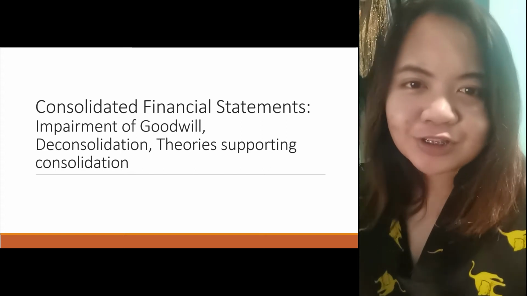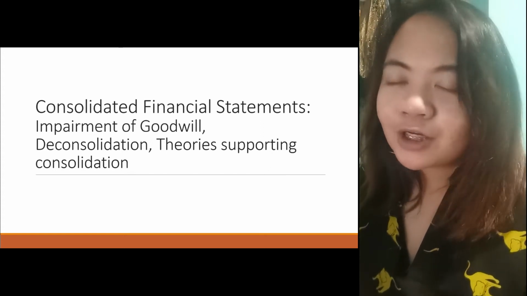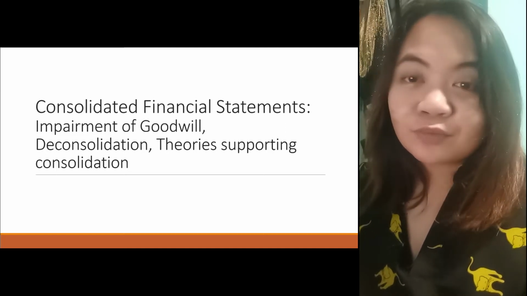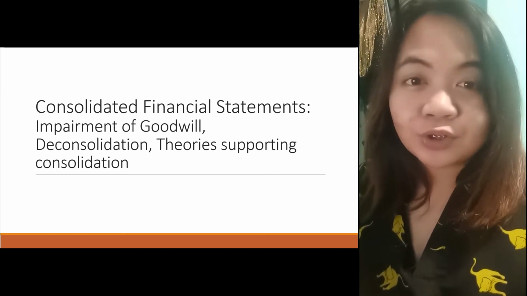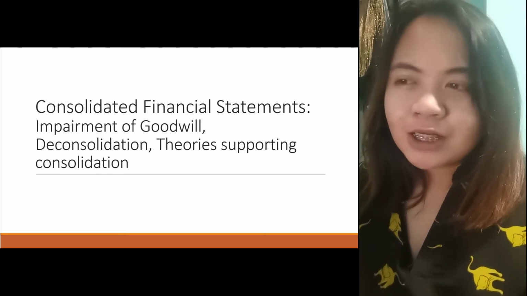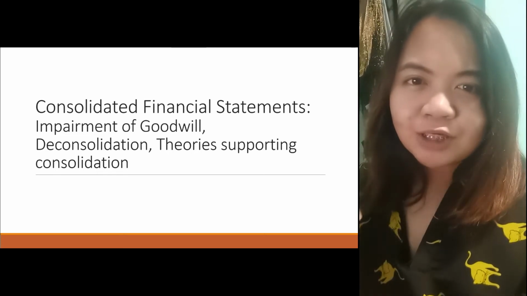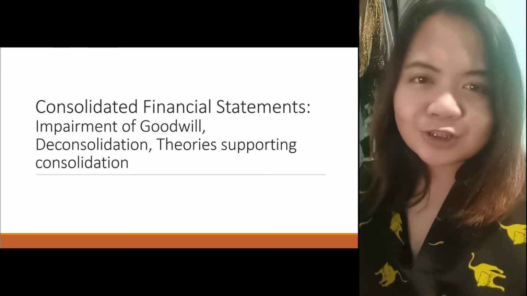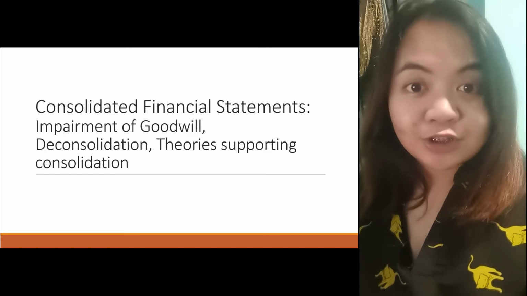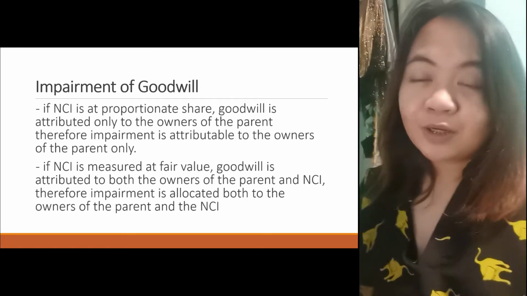Hi everyone, here's another discussion for consolidated financial statements: impairment of goodwill, the consolidation, and when is control lost. So what will we do if there is a loss of control? What will we do if there are changes but the control is not lost? Then we have theory supporting consolidation. Okay? So first we have impairment of goodwill.